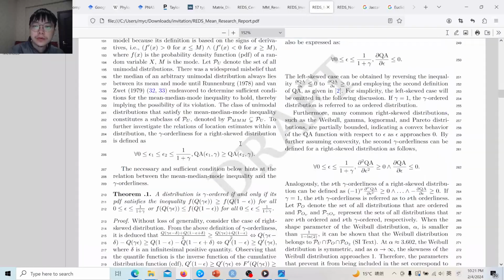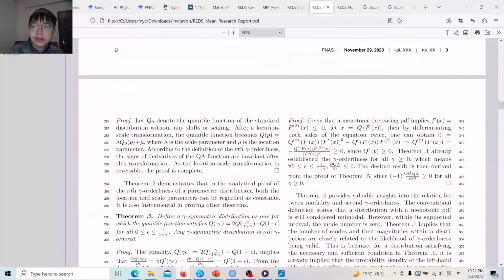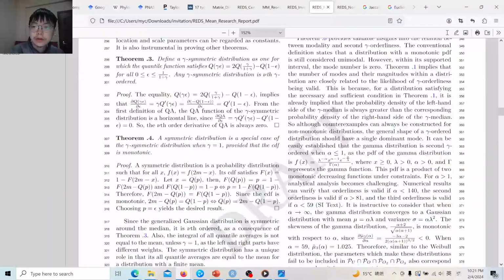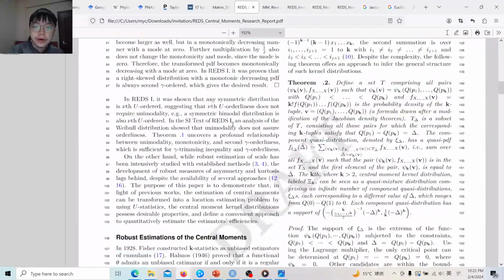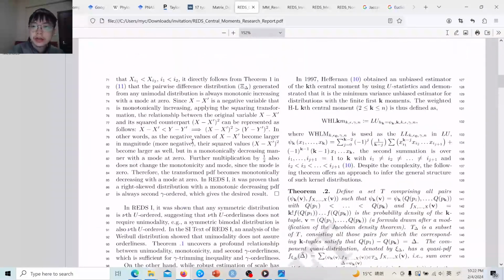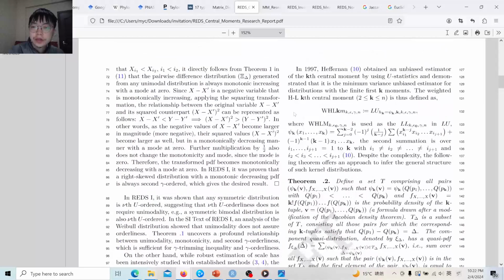Therefore, the second central moment kernel distribution is a monotonic decreasing distribution. Previously we proved in the IEDS mean that a distribution with a monotonic decreasing probability density function is always second gamma ordered. So therefore, this is always second gamma ordered.